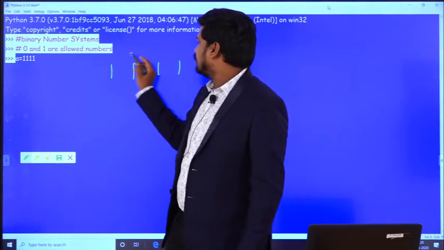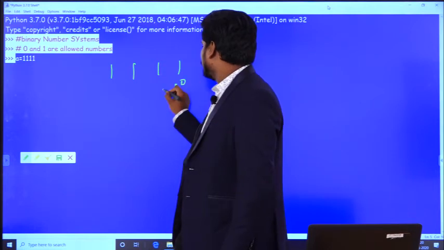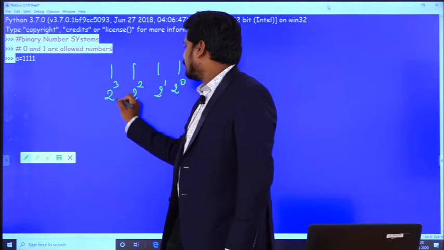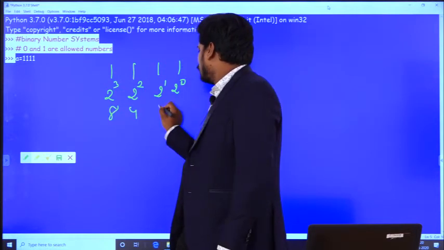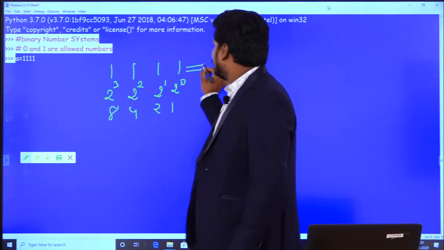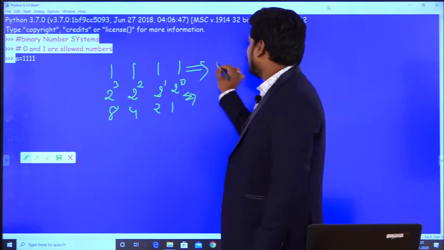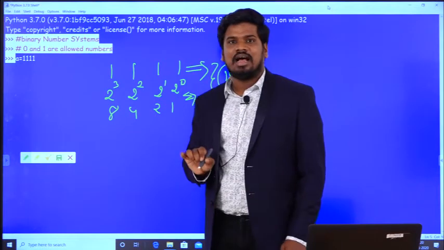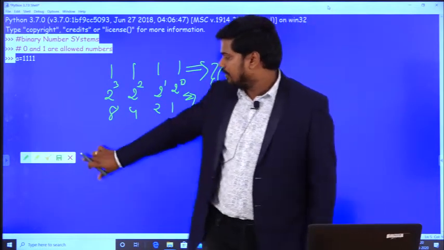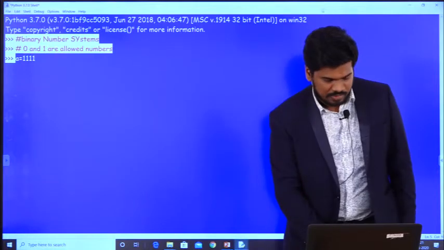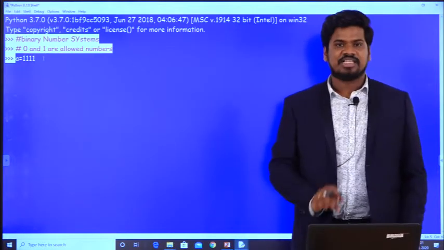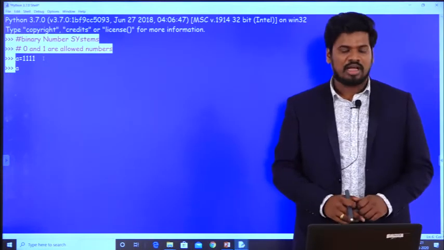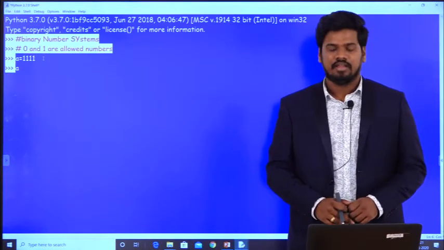So this is 2 power 0, 2 power 1, 2 power 2, 2 power 3, that is 8 4 2 1. So the binary equivalent for this one is 15. So I should get an answer of 15 here, isn't it? Now observe carefully, I have written my statement like this, and I have hit enter. I want to know the output for the variable a.